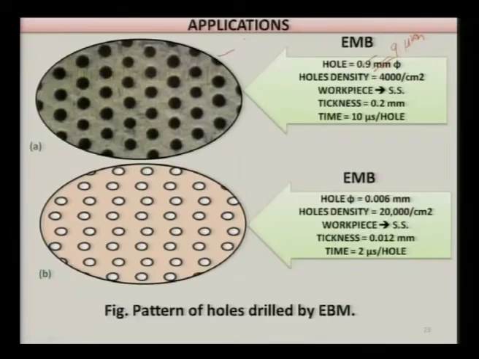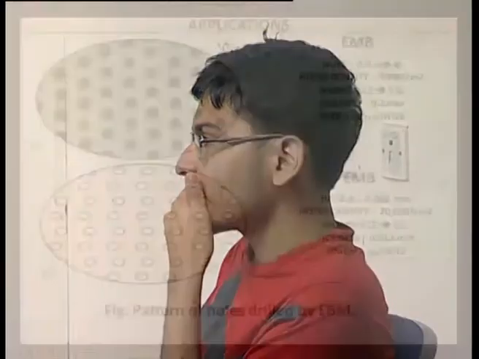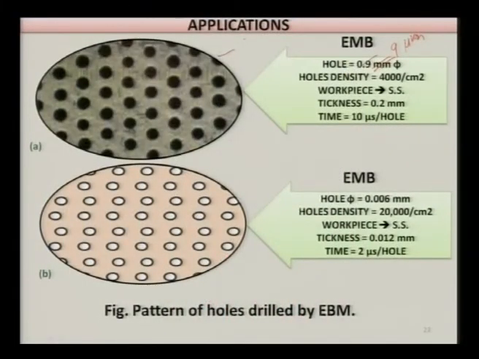Now people are not satisfied with this quality and size of the hole, especially the textile and food industry. They say no, we want still smaller holes.